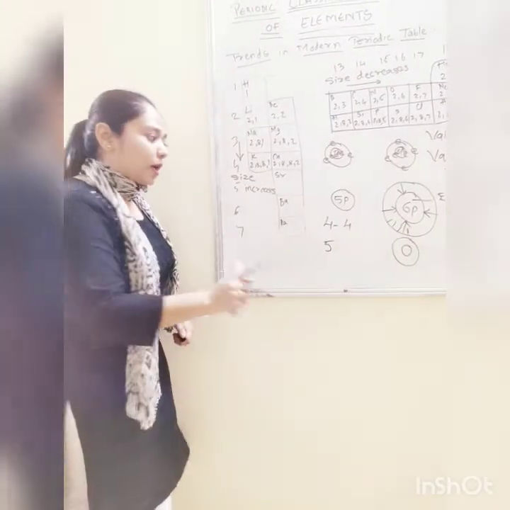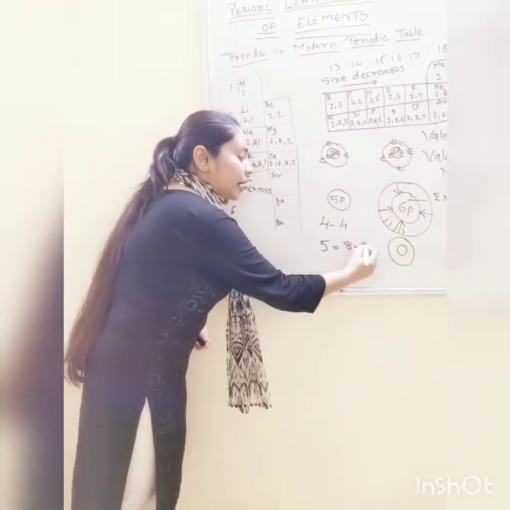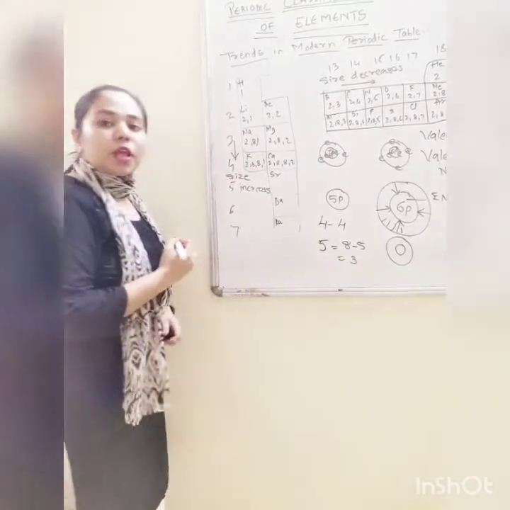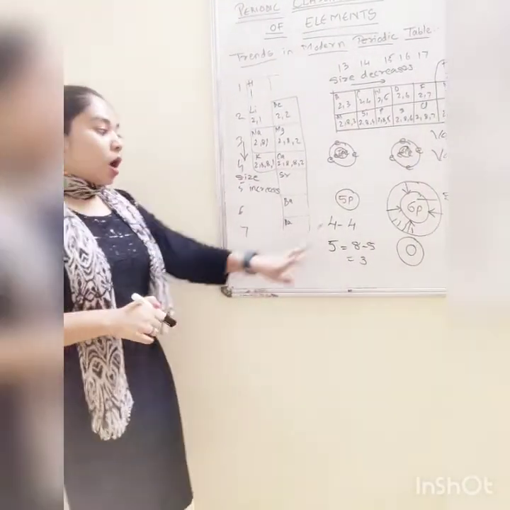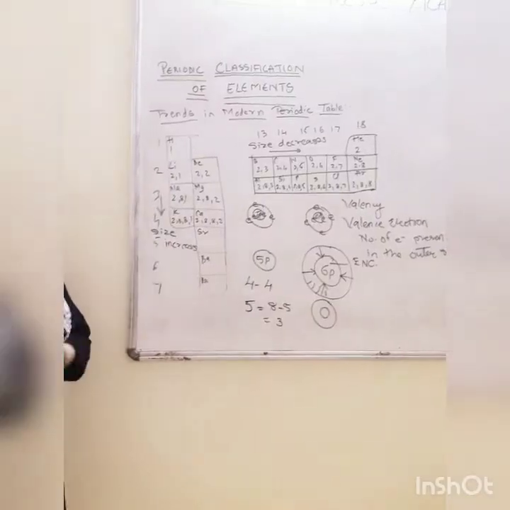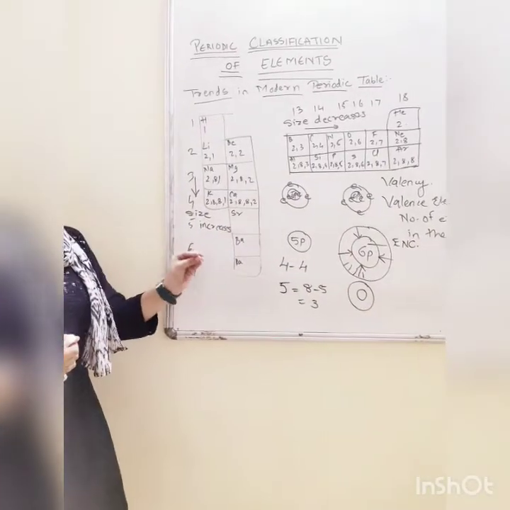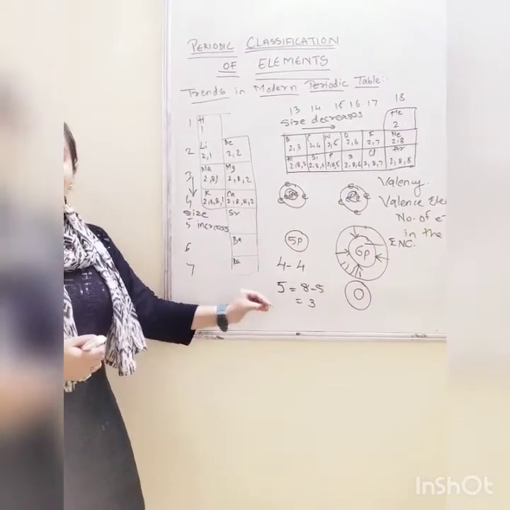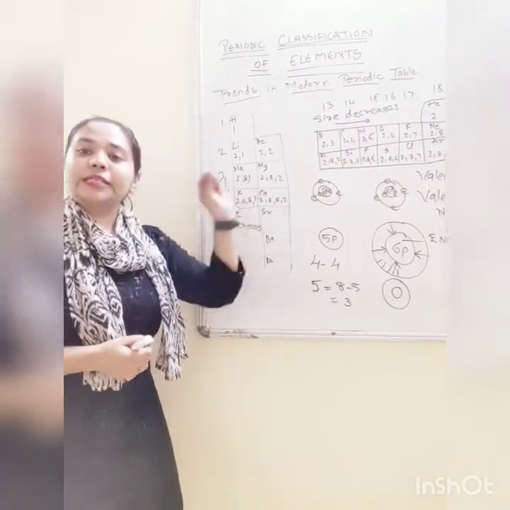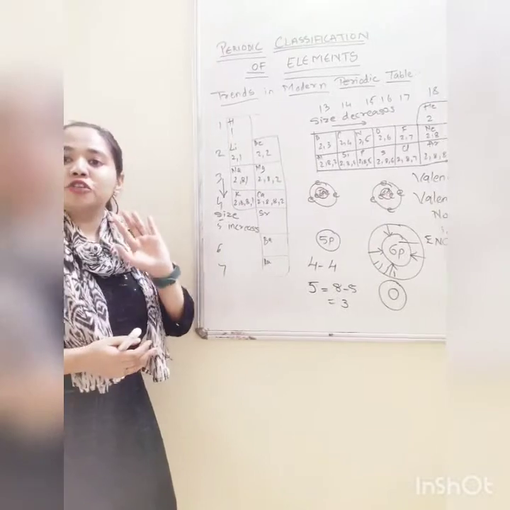The valency will be 8 minus 5, which is 3. So the number 8 minus the number of valence electrons will show you the valency.